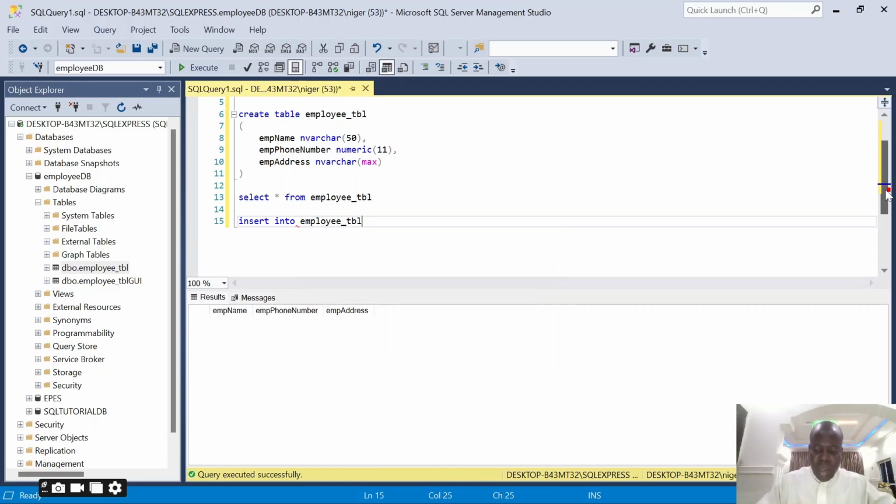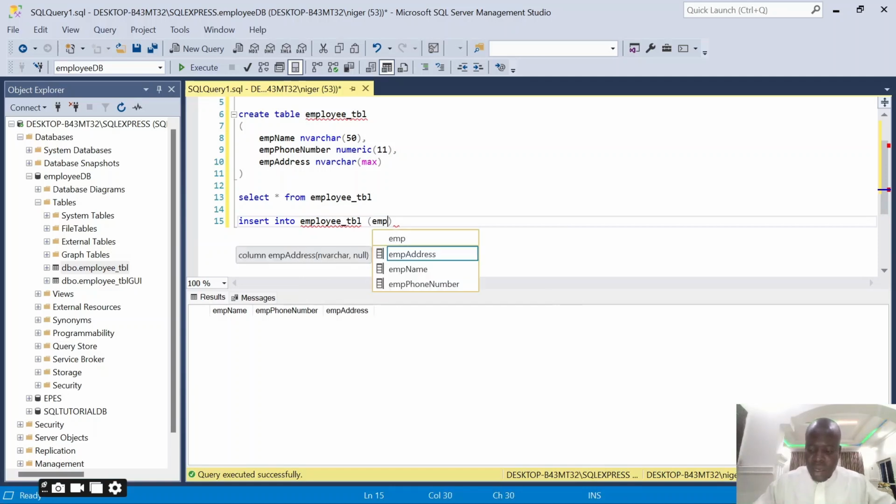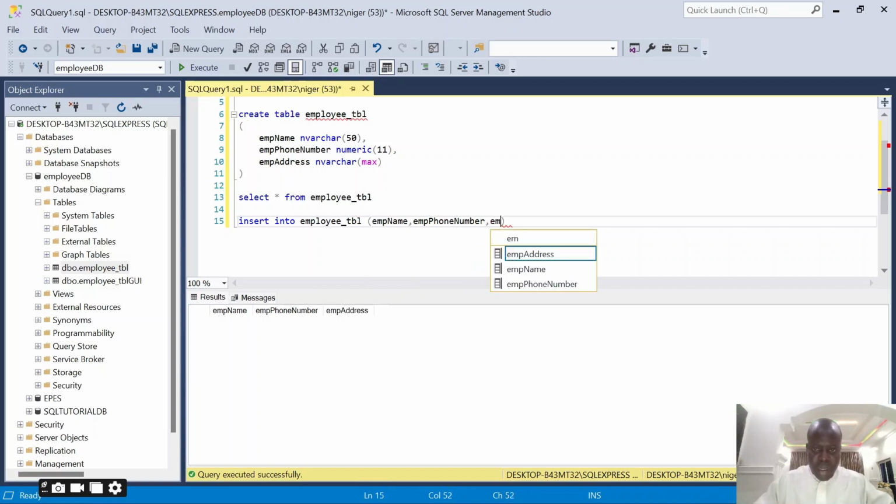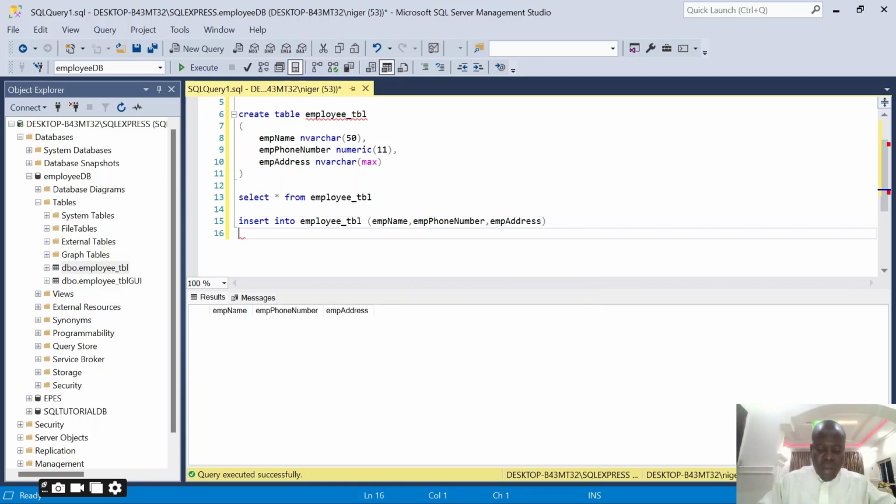It is TBL. And what are the columns that are contained in my table? I have to specify those columns. The first one is employee name, comma, I also have employee phone number, comma, and I also have employee address. So I have to supply values for all these columns. I'll say values, and what am I entering into this? I have to specify those values.